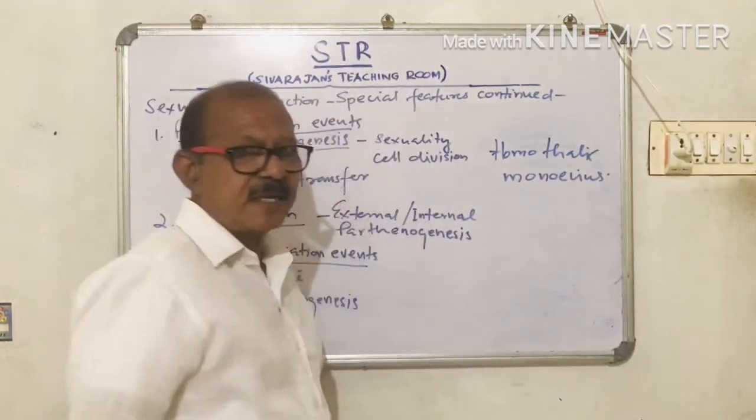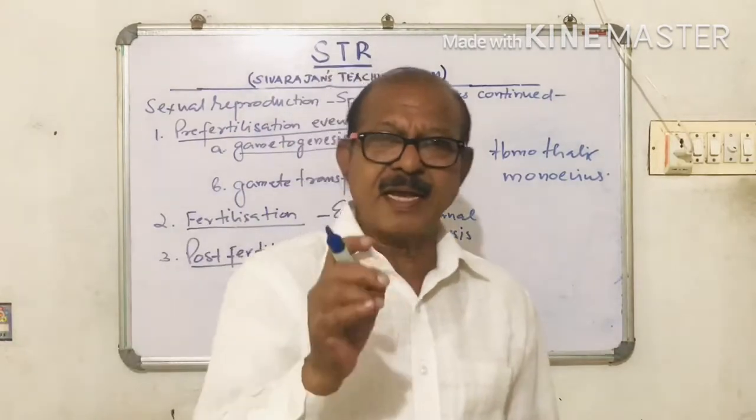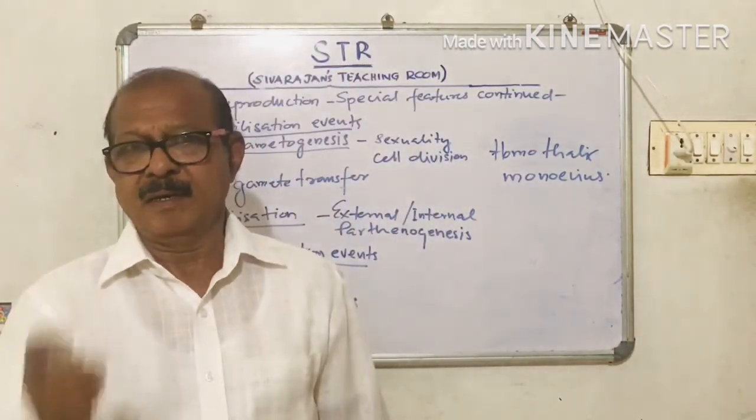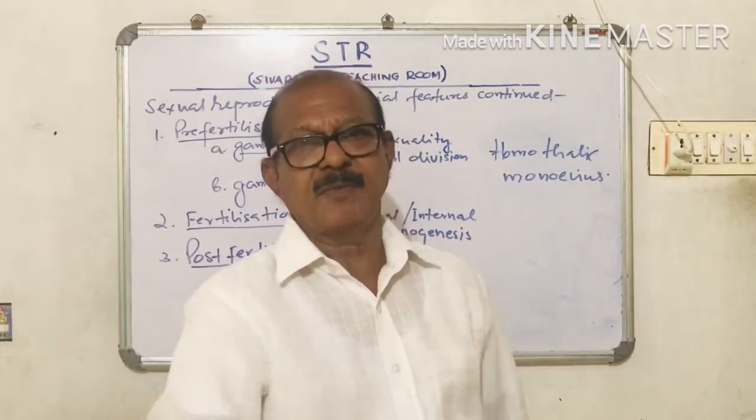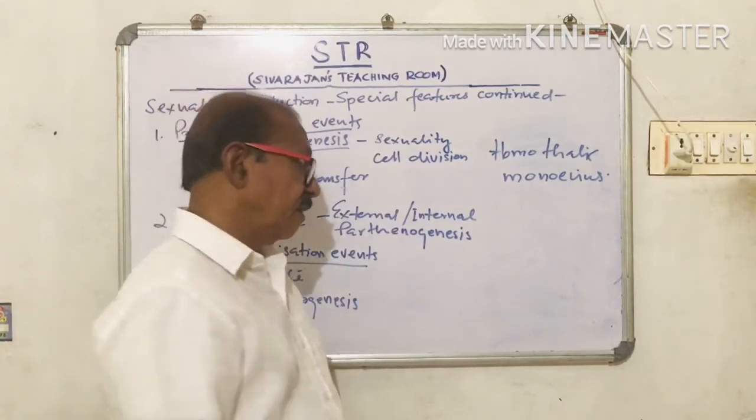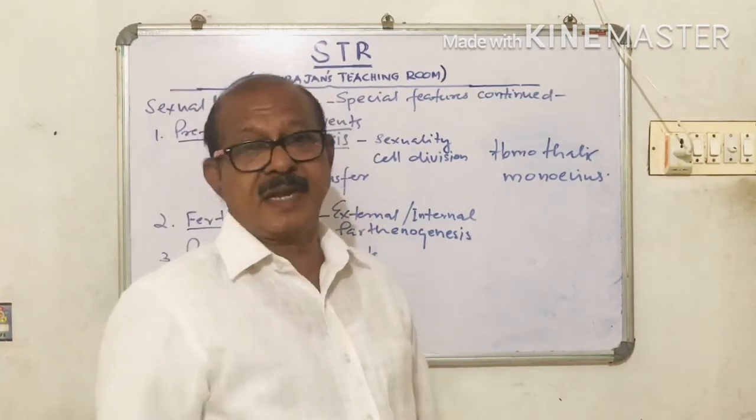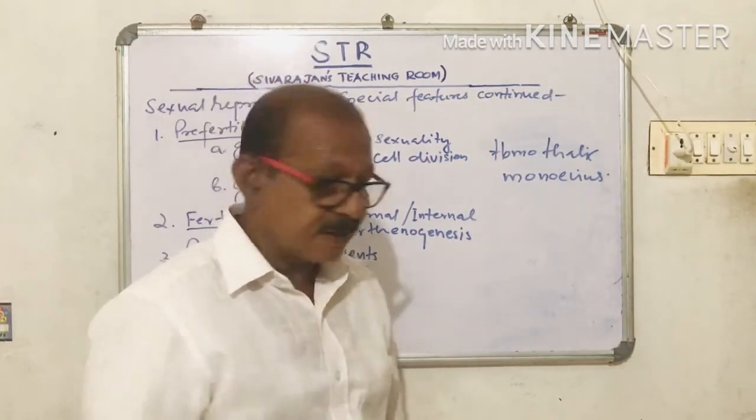So what's a monoecious plant? A monoecious plant is the plant which produces both the male flowers and the female flowers. Both the sex organs are there. So coconut tree is a monoecious plant.